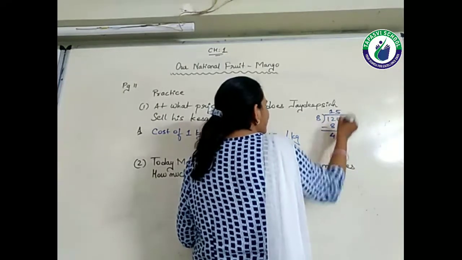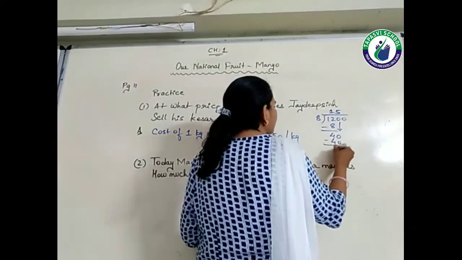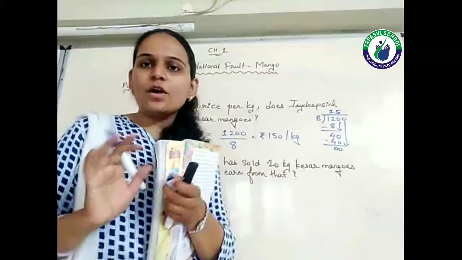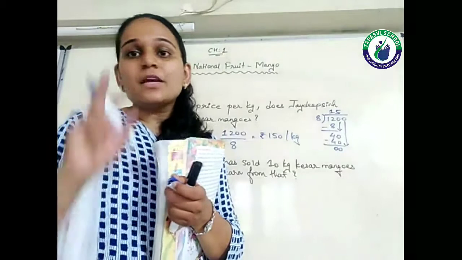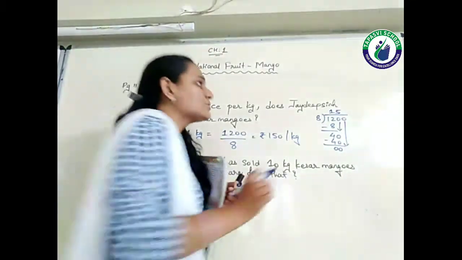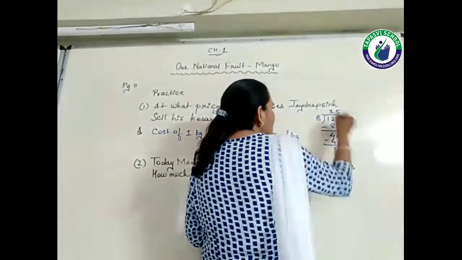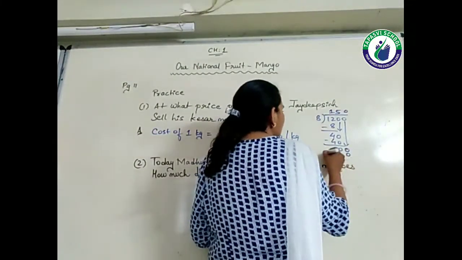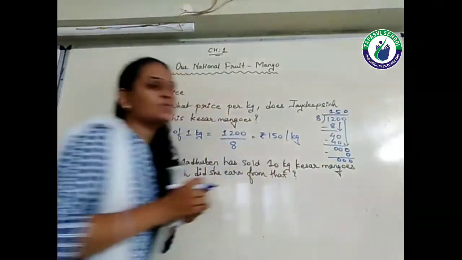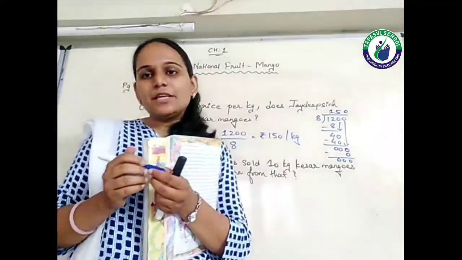So 8 5s are 40. We cannot say that my division is over and leave it. No, you need to do the division till the last digit, right? So still one digit is pending, that is 0. So 8 zeros are 0. So here we get the answer as 150 rupees per kg, students.